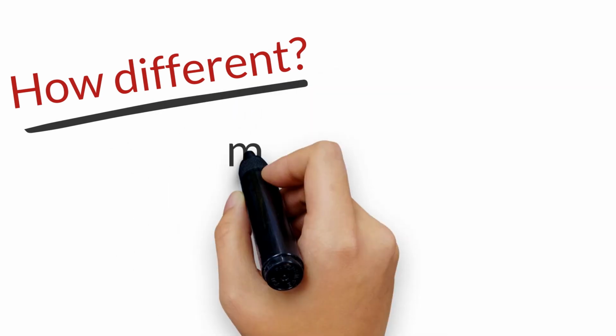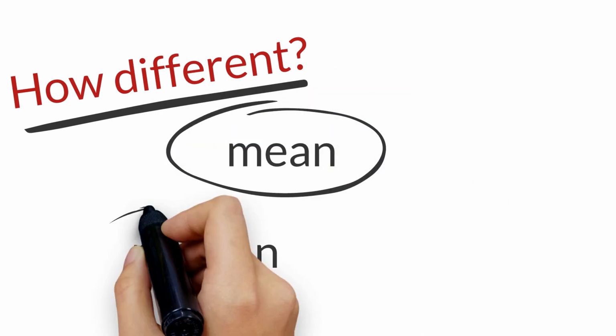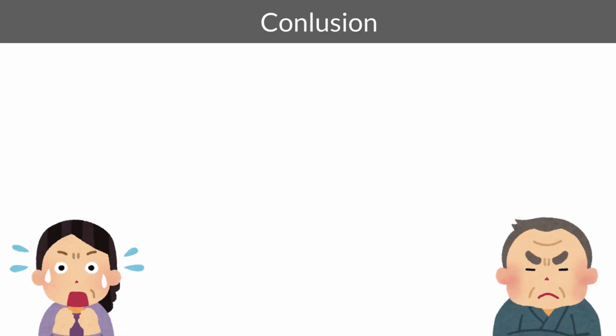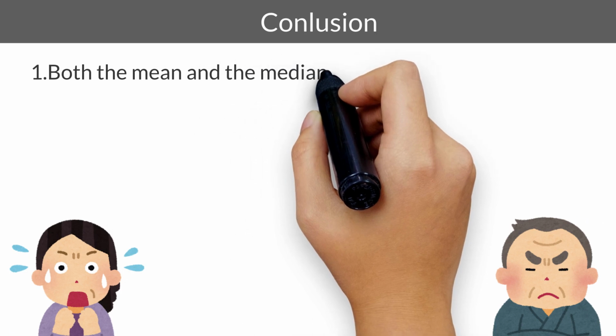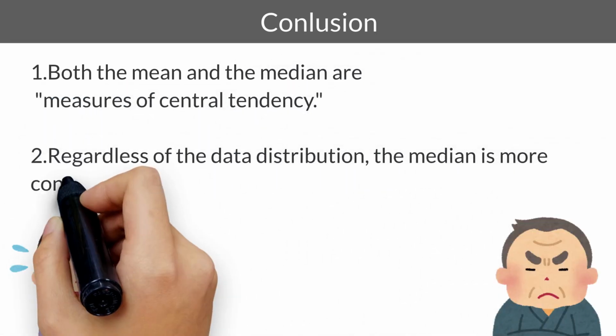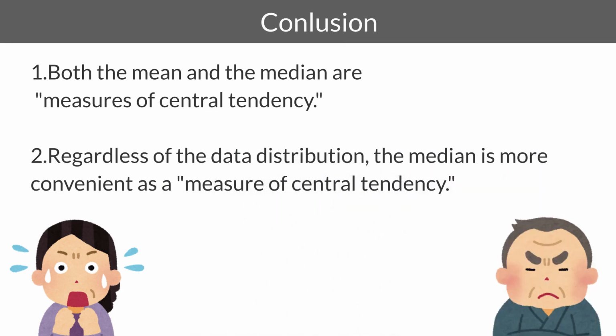In this first episode, we'll start from the very basics. We will talk about the mean and the median. First, let's start right away with the conclusion of this video. 1. Both the mean and the median are measures of central tendency. 2. Regardless of the data distribution, the median is more convenient as a measure of central tendency. We will explain them in order.